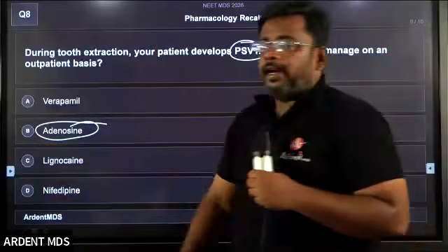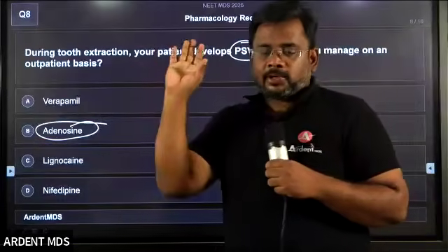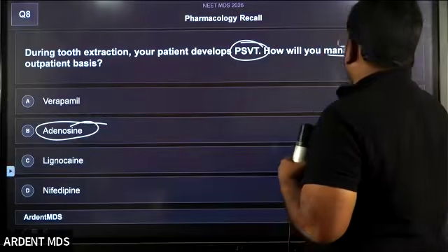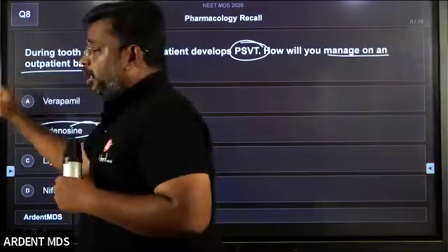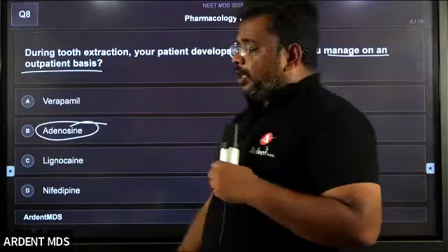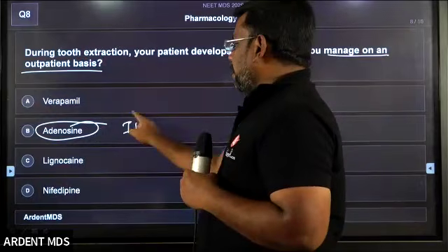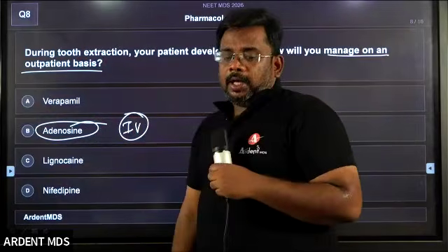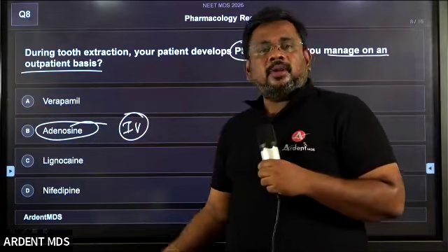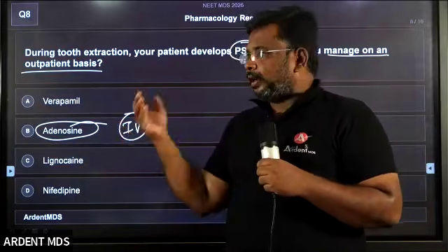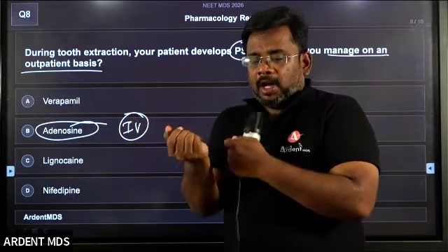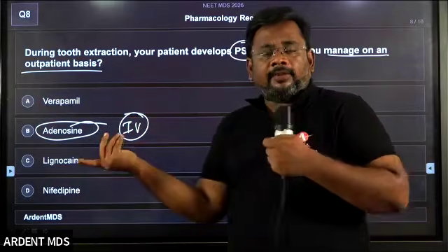Suddenly the students will tick adenosine and go for the next question. But what is the trap here? The trap here is the outpatient basis. What is the route of administration of adenosine? It is the IV route. For an outpatient basis, how can you give adenosine? For an outpatient, the patient can go home and they cannot take IV each time.